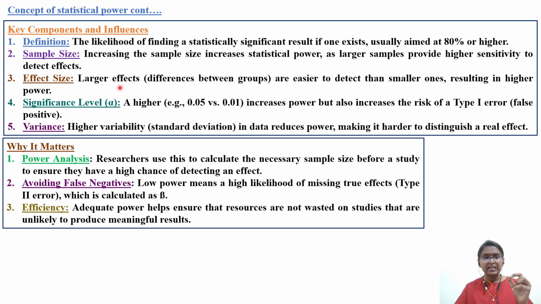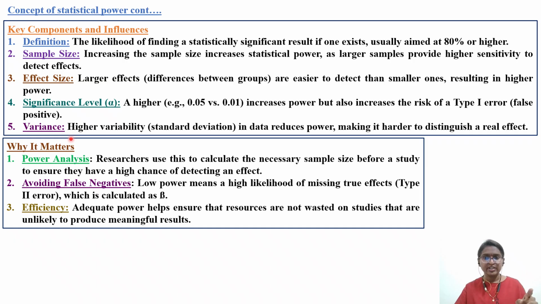So effect size, a larger effect size, is also there in option 4. A larger effect difference between the groups: low dose, mid dose, high dose, the differences between the groups are easier to detect than smaller ones, resulting in a higher power. Okay. And significance level, that is the alpha value, is also there in the option. A higher level, for example 0.05 versus 0.01, increases the power but also increases the risk of type 1 error. So whenever the alpha value increases, there is an increase in the risk of type 1 error, that is a false positive.